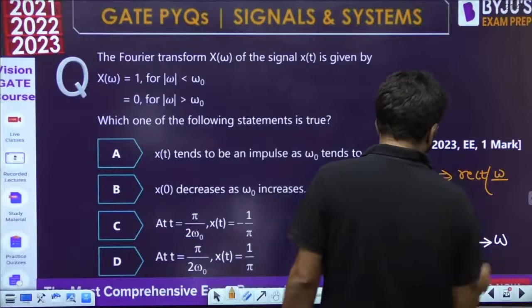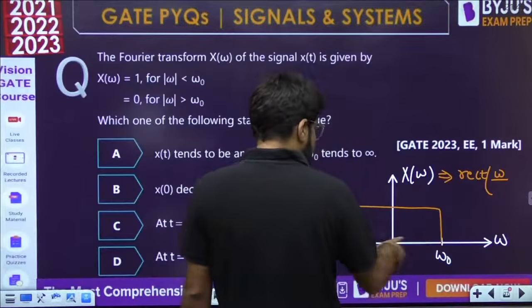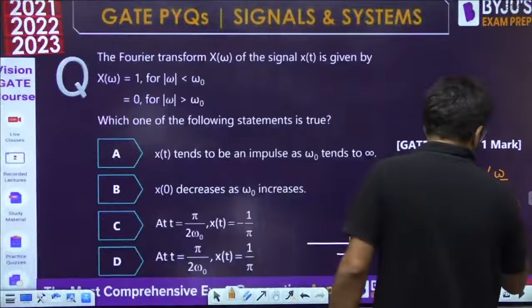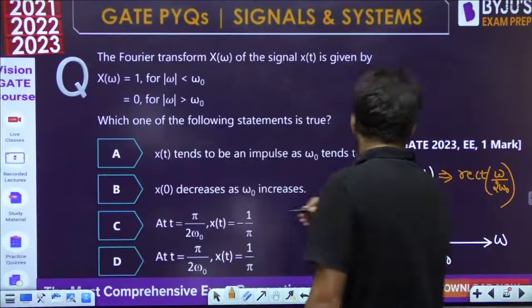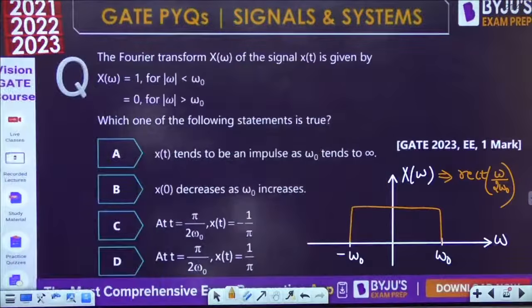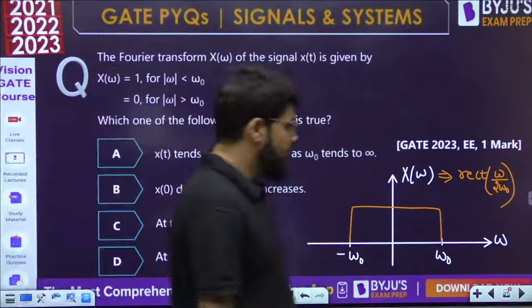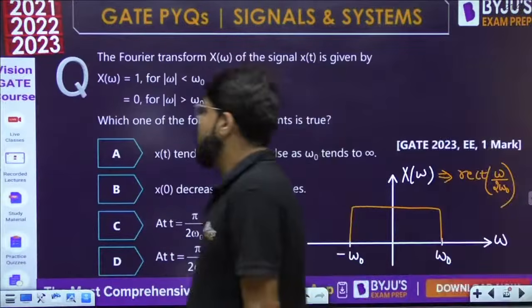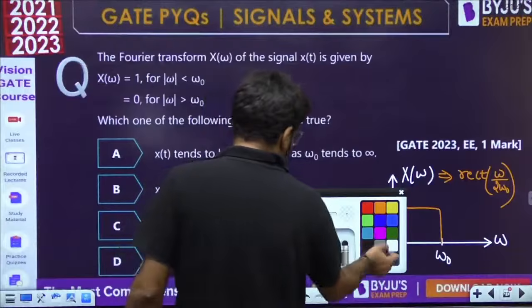Rect of omega by how much? In rect we write down the duration, and the total duration is minus omega naught to omega naught, so the total duration is 2 omega naught. So we have rect of omega divided by 2 omega naught. That is the value of X(omega).